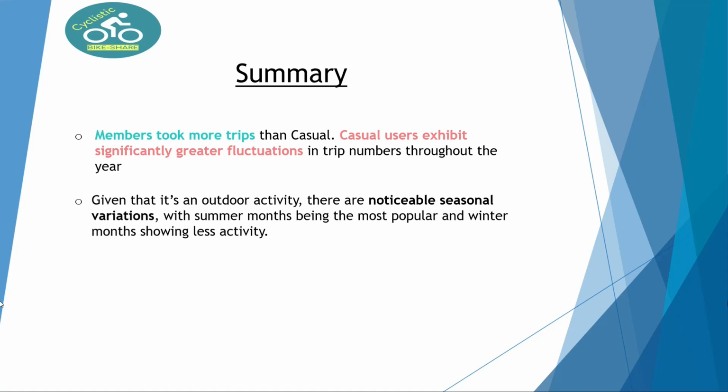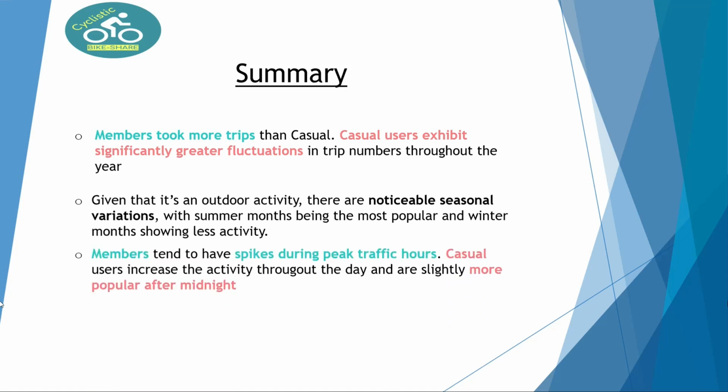Given that it's an outdoor activity, there is noticeable seasonal variation. These growth patterns could be influenced by the seasonal weather, with summer months being the most popular and the winter months showing less activity. The particular fact to highlight is the maximum growth for casual was 8 times, while for members it grew 3 times if we compare it with the least popular month.